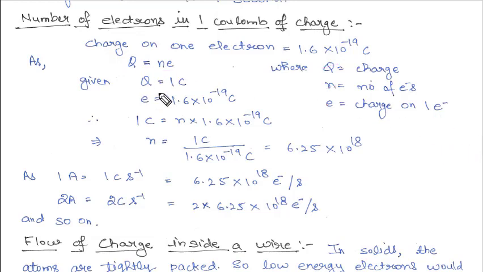Clear? Our charge is given to you, that is 1 coulomb. So charge is 1 coulomb, and e, the charge on 1 electron, is 1.6 into 10 raised to power minus 19 coulomb.